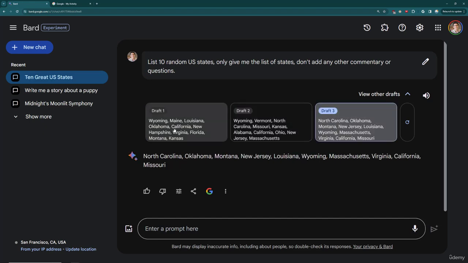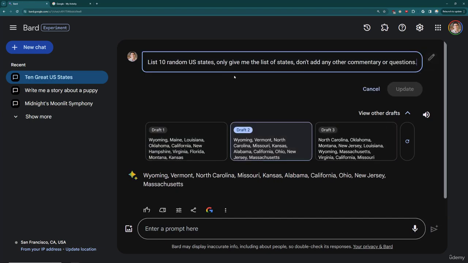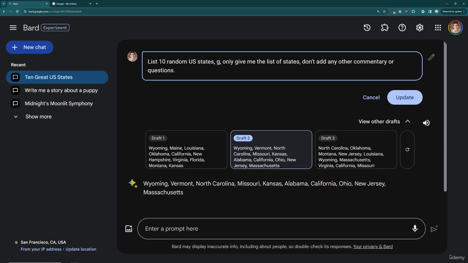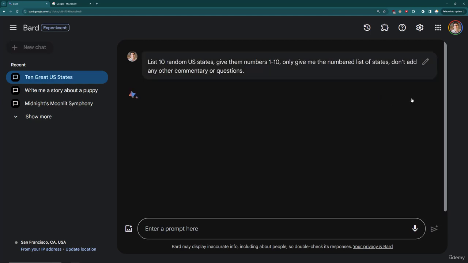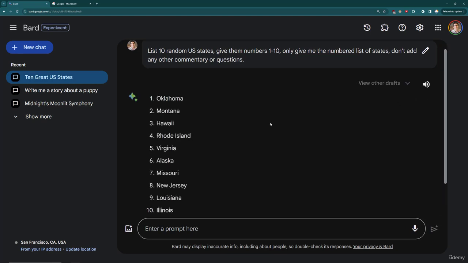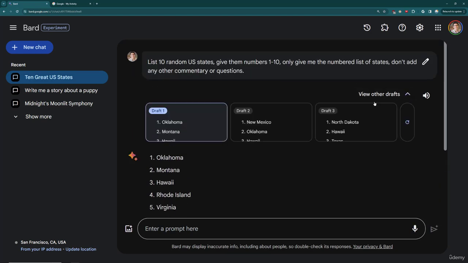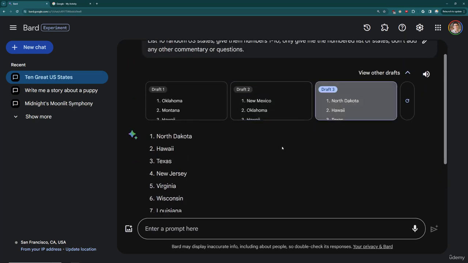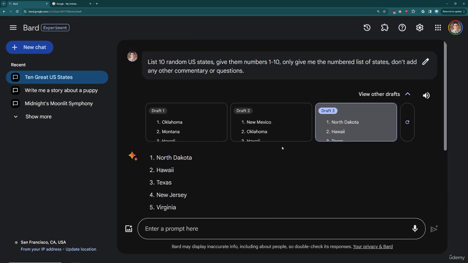Now, the problem here is they're not numbered. So all I need to do now is just ask for it to be numbered. So I'm going to say list 10 random US states, give them numbers 1 through 10, and let's say numbered list of states, don't add any other commentary or questions. So let's send that one and see if that finally gives us the result we want, where I just want 10 random US states, numbers, no other conversational material. And if I check out the other drafts, notice how they're all similar, just the states are different, and that's a good indicator that your directions are working with prompt engineering.